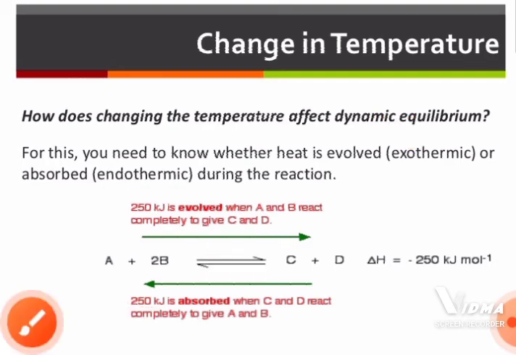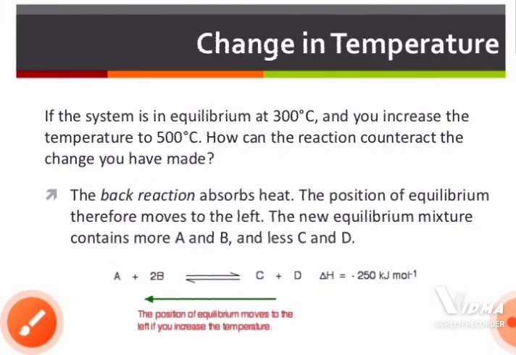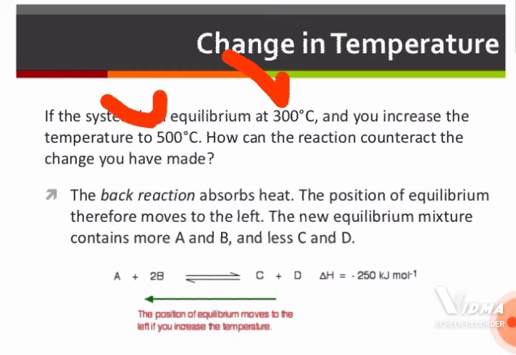Now in that case what is going to happen? Let us see. If we increase the temperature, according to Le Chatelier's principle, the equilibrium will counteract by decreasing the temperature. This means the position of equilibrium will move so that the temperature is going to reduce. For example, if the system is in equilibrium at 300 degrees Celsius and you increase the temperature to 500 degrees Celsius,